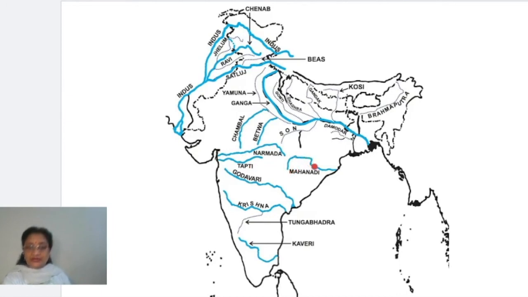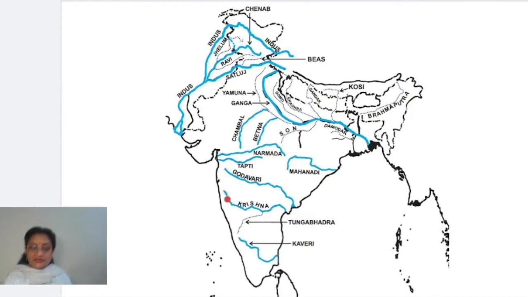This is Mahanadi river. Come down again to the longest river of the peninsular India, which is also called Dakshin Ganga. From here it starts and it continues for a long distance, and then it joins this side, that is the Bay of Bengal. This is a small delta which is formed by Godavari. Now come to the next one.